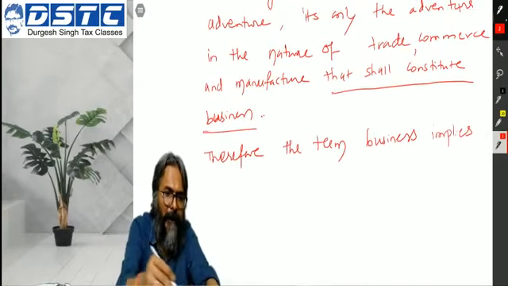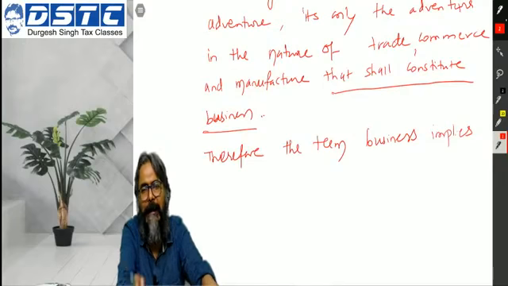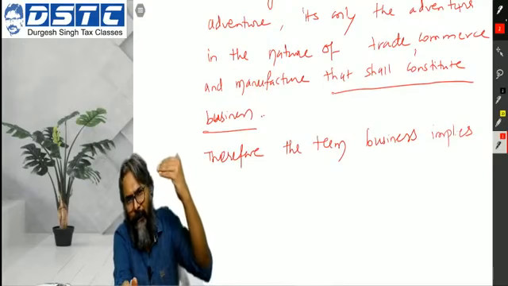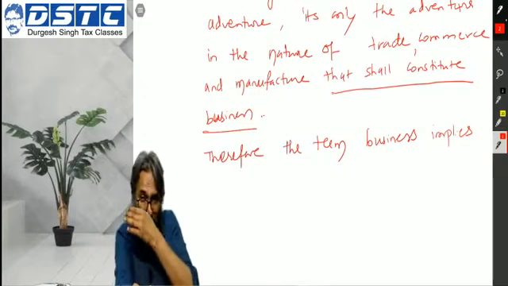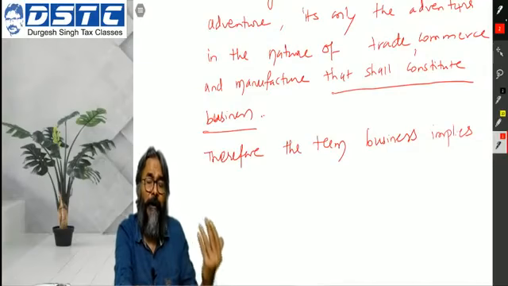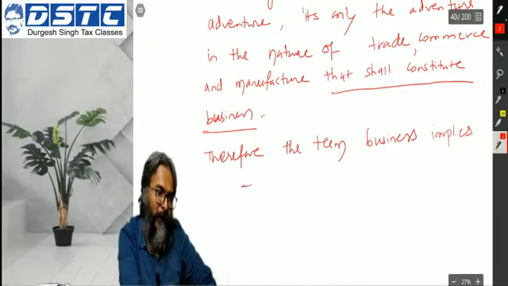Now students, I'm writing this, breaking it down into three sub points so that you are also in a position to write in the same way in your examination. It's actually one sentence only, but to ensure that you remember this most critical definition in proper sequence, please take a note of it like this.